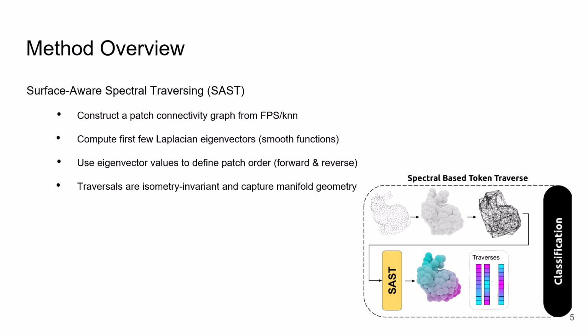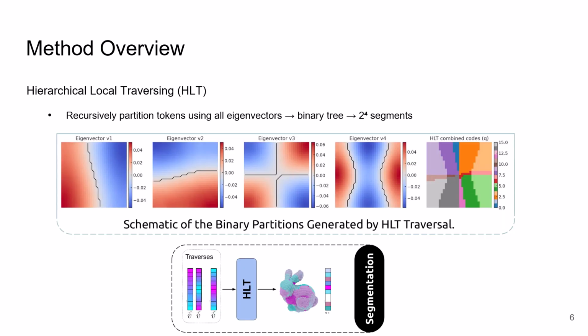than grid-based traversals. Our second strategy is HLT, which is designed for segmentation tasks. Instead of handling eigenvectors independently like in SAS, HLT recursively partitions tokens using all spectral coordinates together. This builds a binary tree over the spectrum, creating up to 2^4 distinct segments. In the top figure, you can see how each eigenvector splits the space and how these splits combine to form the final traversals. This joint spectral partitioning allows Mamba to better capture local part structures.